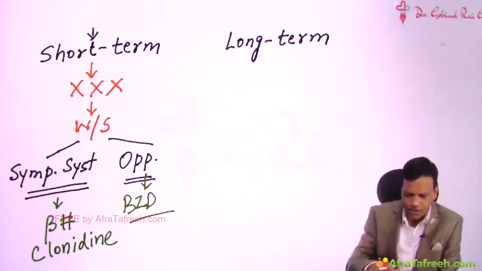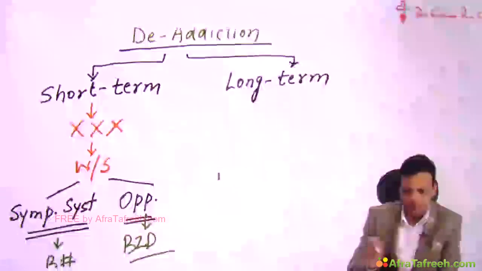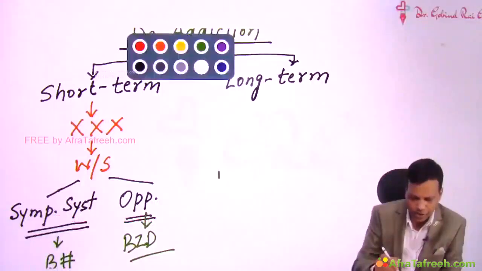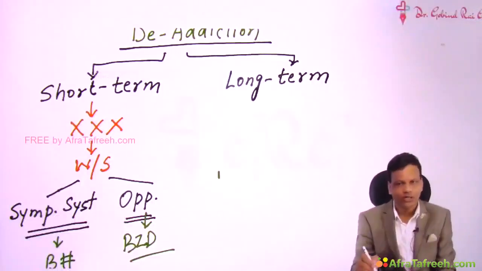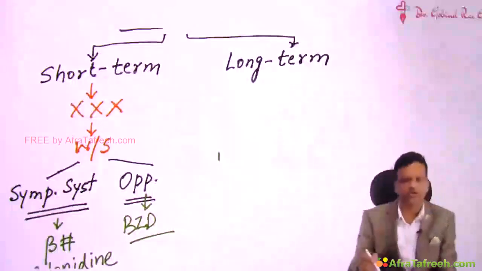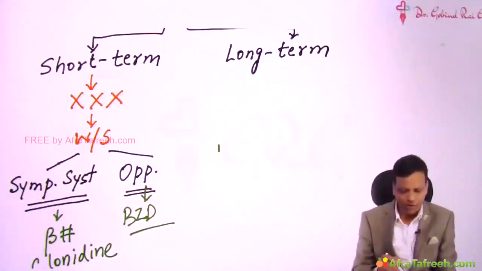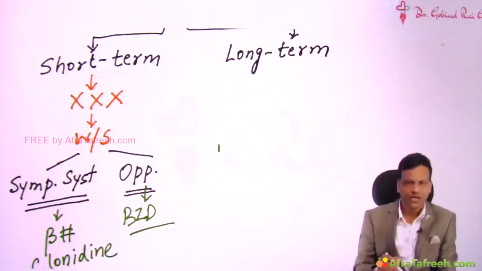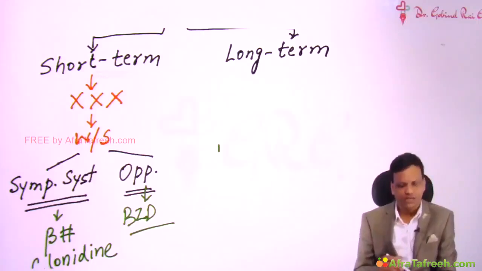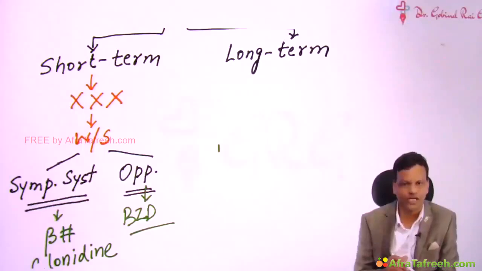But the real problem occurs in long-term addiction because here we cannot try stopping the addictive opioid. The reason is if we stop the opioids, then the withdrawal symptoms will be so severe that the person may not survive. There will be sympathetic symptoms only, but they will be so severe that the person may develop ventricular fibrillation.